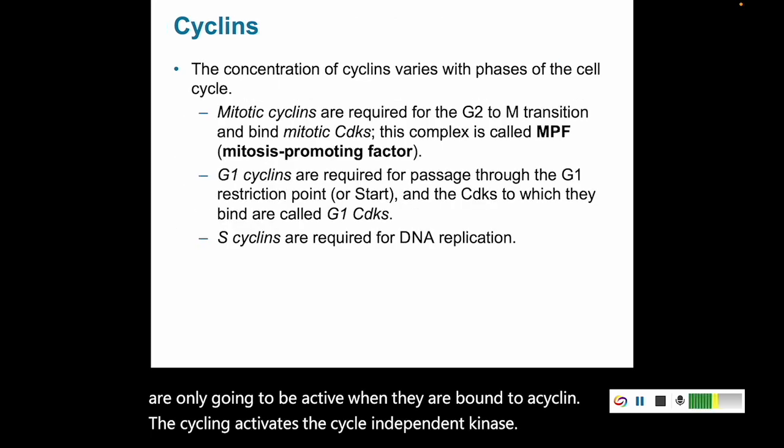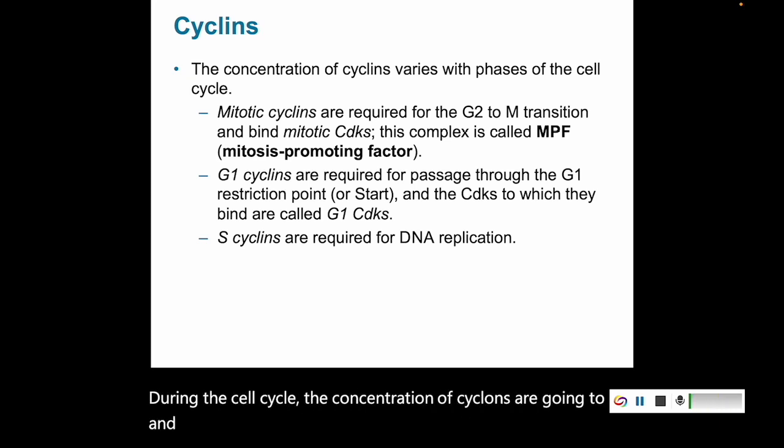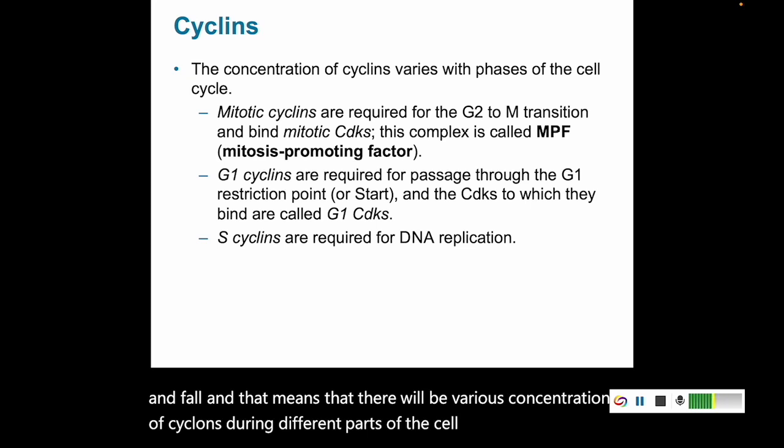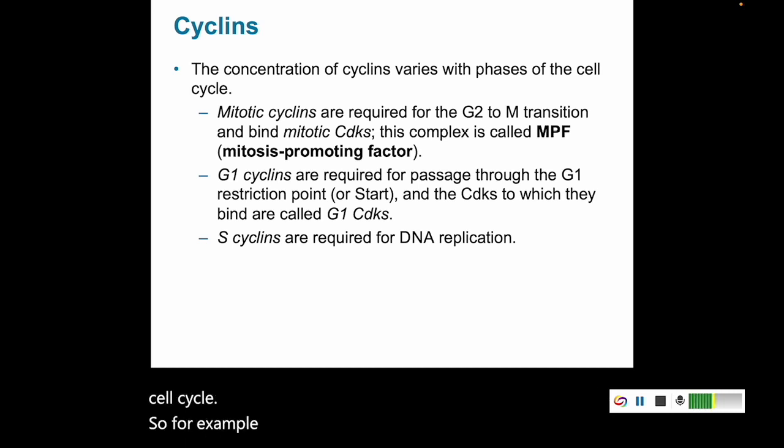During the cell cycle, the concentration of cyclins are going to rise and fall, and that means that there will be various concentrations of cyclins during different parts of the cell cycle. So those cyclin-dependent kinases will only be active at different stages of the cell cycle. For example, mitotic cyclins are required for the G2 to M transition.